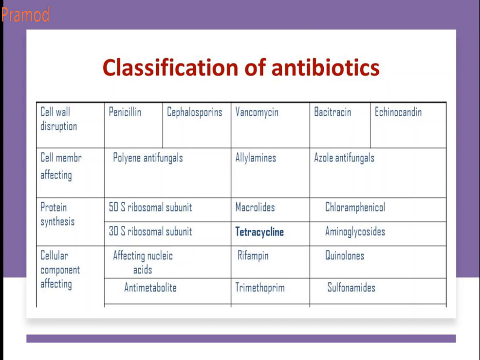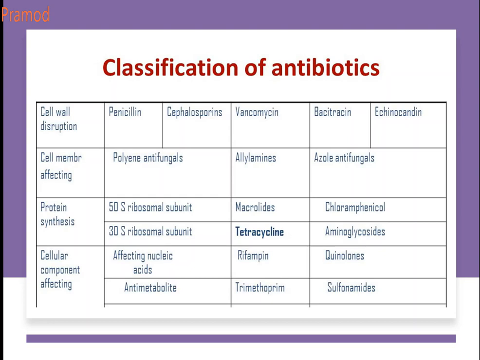Among antifungals, terbinafine, these amine derivatives, act on the cell membranes, altering the cell membrane. Also the azole antifungal agents. Now protein synthesis. Protein synthesis can be inhibited by attacking the 50S ribosomal subunit and the 30S. Examples of 50S ribosomal subunit inhibitors are macrolides and chloramphenicol, whereas 30S subunit inhibitors are tetracycline and aminoglycosides. They inhibit protein synthesis.